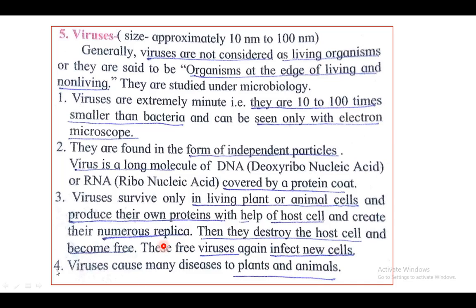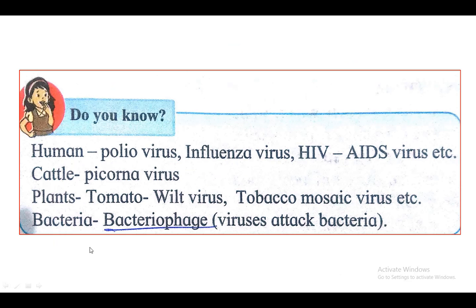Fourth characteristic: viruses cause many diseases to plants and animals. Which diseases can be caused by viruses in human beings, cattle and plants? In human beings, viruses cause polio, influenza, HIV and AIDS.